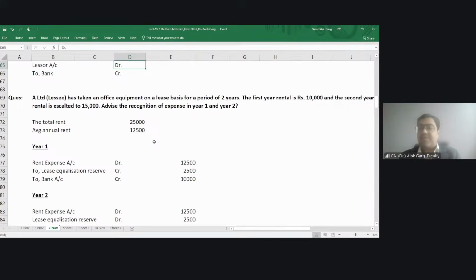You will get an average rent, and you will recognize that average rent every year as an expense. So when you do that, in the first 3 years that will be a credit, and in the last 2 years that will be a debit. So it could be beyond 2 years also. It could be any number of years beyond 1 year in case of the low value lease exemption, right?